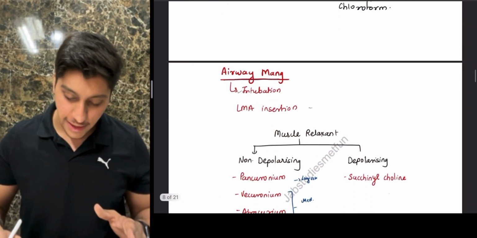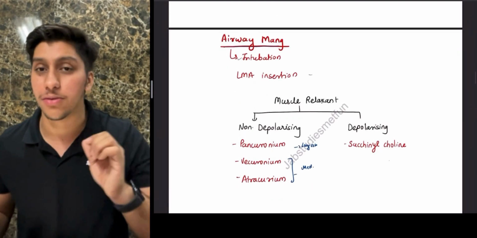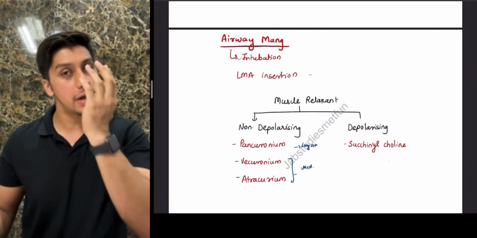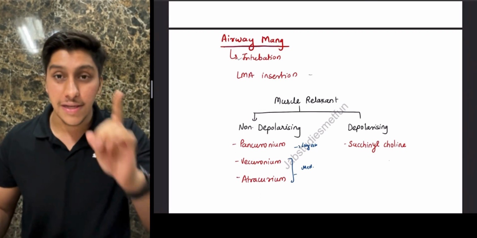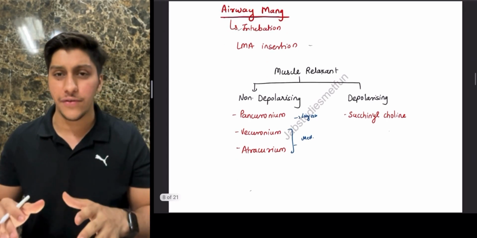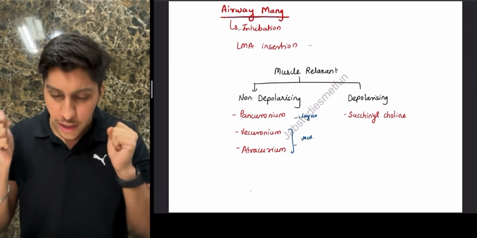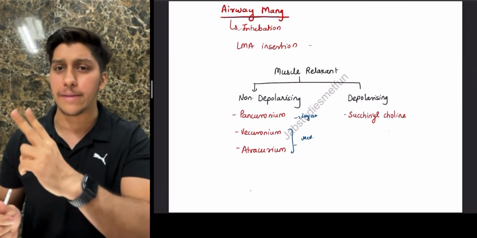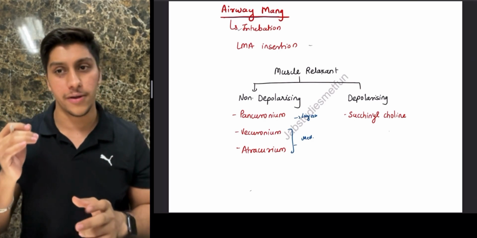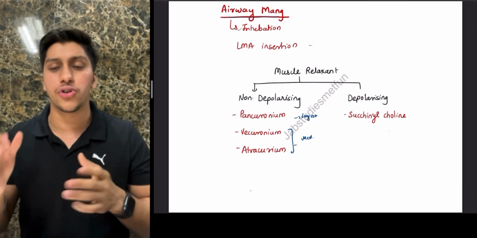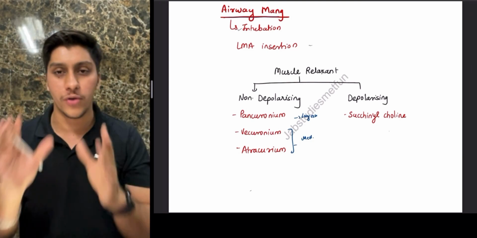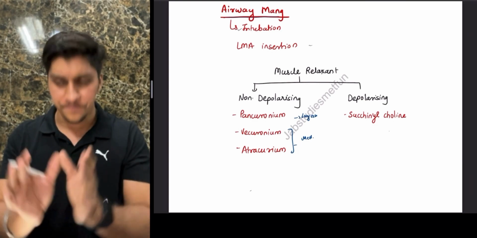Okay, so the next thing is, once you give the inducing agent, then we talked about airway management. The airway management can be done with the help of endotracheal intubation or a laryngeal mask airway insertion. This will be facilitated with a muscle relaxant. Now in this video we're going to talk about everything broadly. So in broad spectrum, for muscle relaxants you have two types. One is going to be a non-depolarizing one, and the other one is going to be a depolarizing one. Basically, depolarizing we'll talk about much more later in its main pathophysiology. I just want you guys to know an overview of what we are going to discuss in the whole anesthesia session.